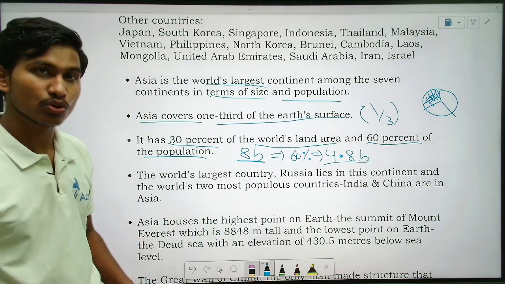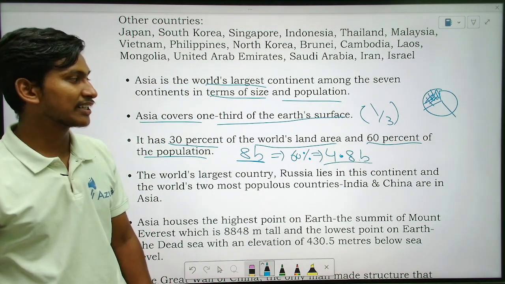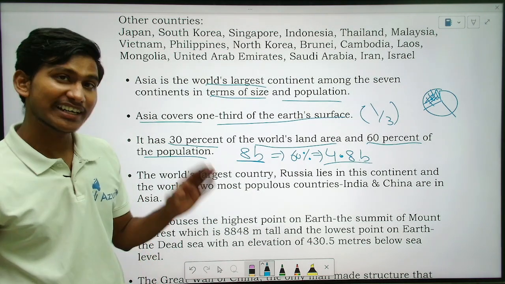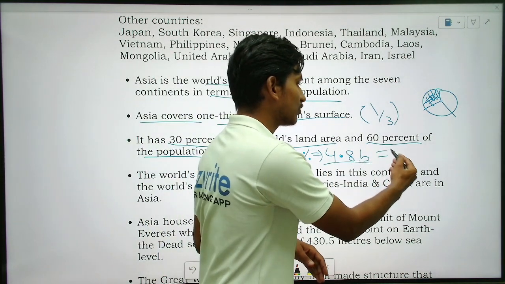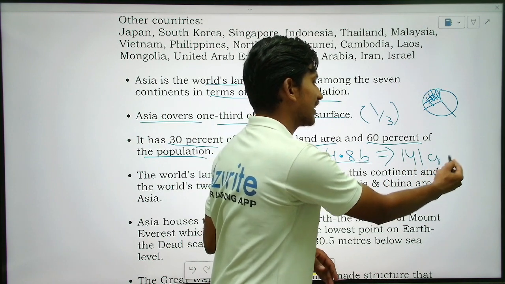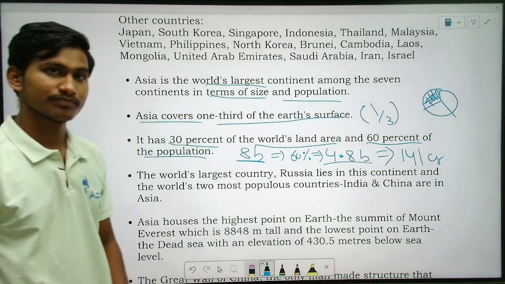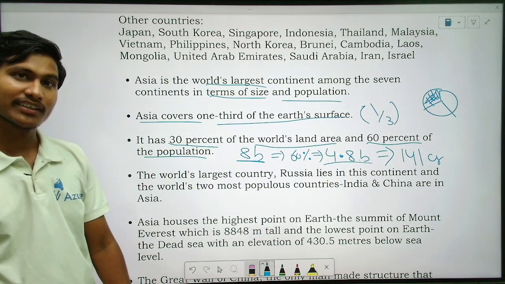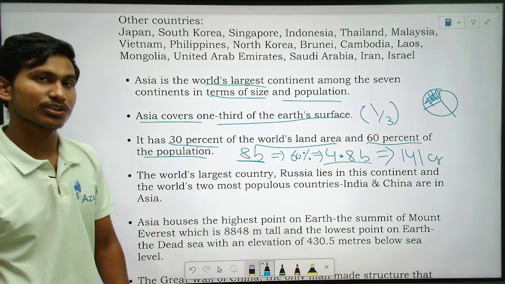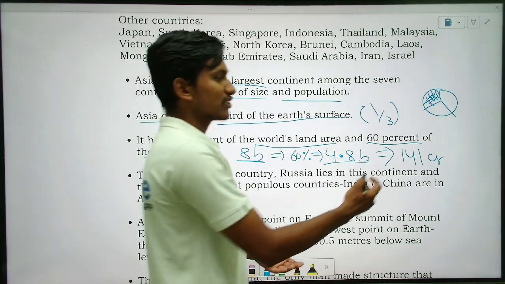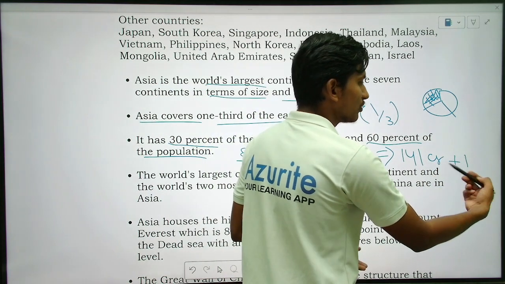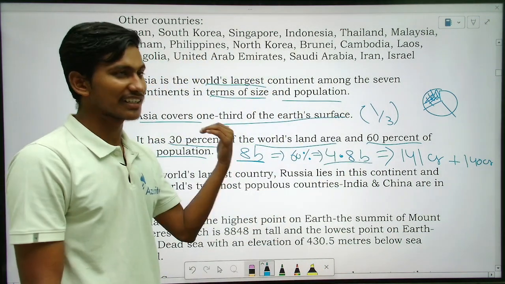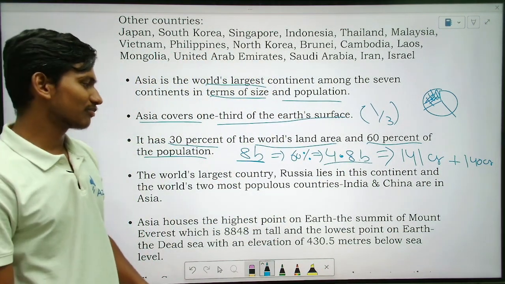Billion means 100 crore, right? 1 billion means 100 crores. So 480 crore people are there. In India alone, how many people are there? Now the population is 141 crore, right? So here 4.8 billion means 480 crore, and in that, India alone has 141 crore. And if you take China, there are nearly 140 crore, right? So a total of 280 crore people are in these two countries only. So they are highly populated.